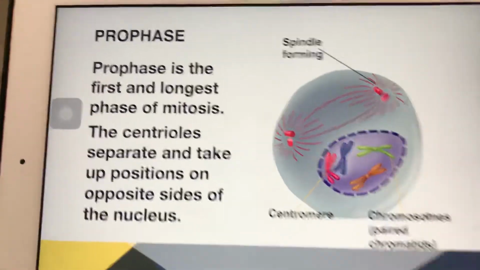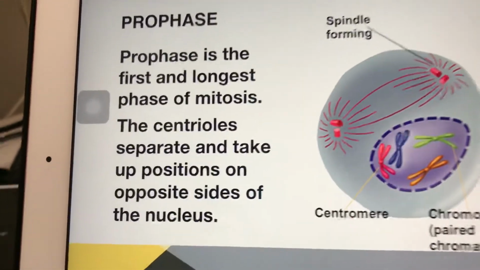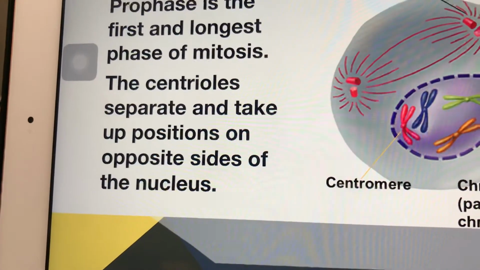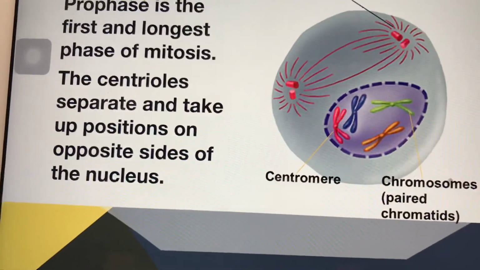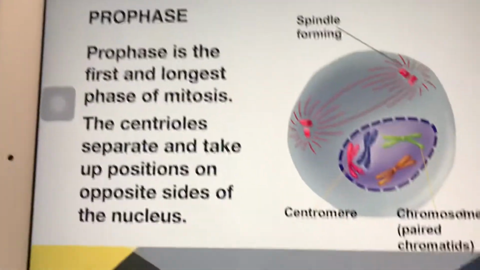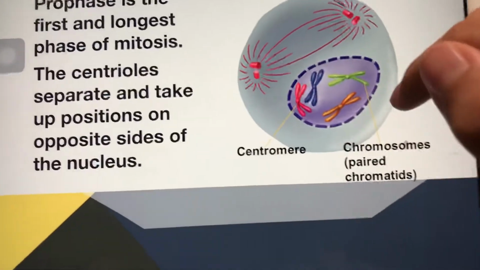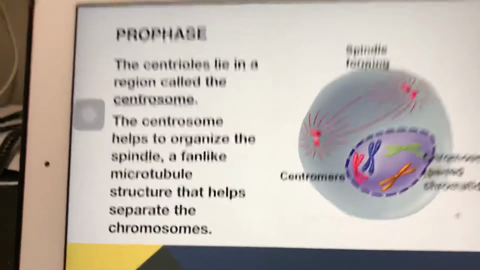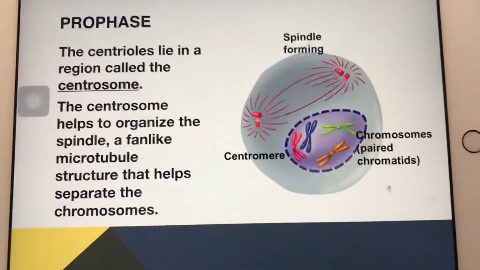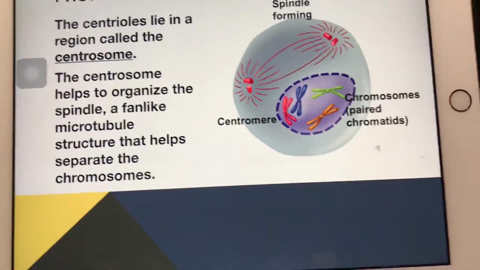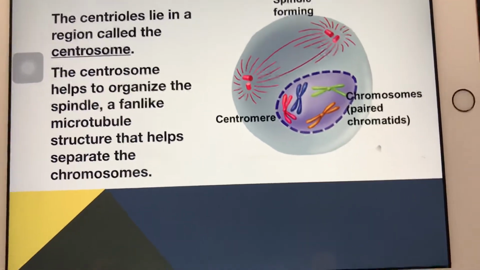Prophase. Prophase is the first and longest phase of mitosis. The centrioles separate and take up positions on opposite sides of the nucleus. I'm not sure they mention what centrioles are, but please search that up. Spindle forming, centromere, chromosomes, paired chromatids. The centrioles lie in a region called the centrosome. The centrosome helps to organize the spindle, a fan-like microtubule structure that helps separate the chromosomes.